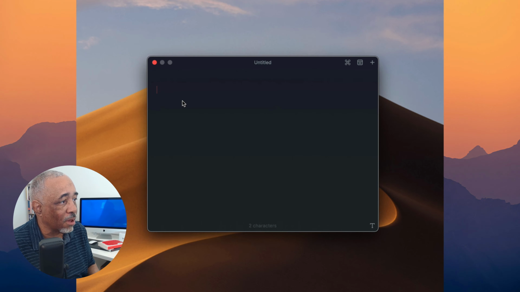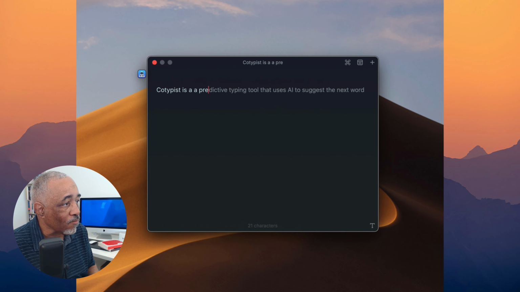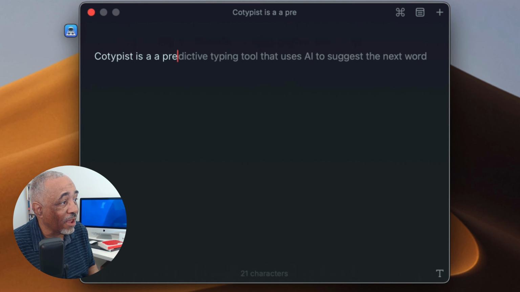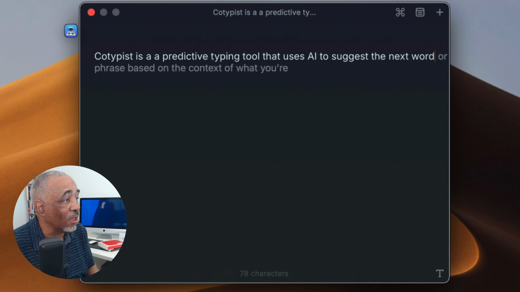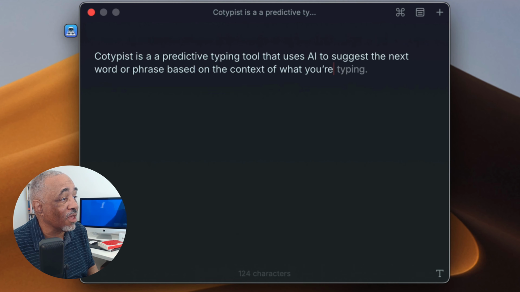So let's say that I'm just going to write: Cotypist is a predictive typing tool that uses AI to suggest the next word. So you see right there, that's the prediction it makes. Now I can just hit the return key to accept the current word, or if I want to accept the entire phrase, I hit the tab key. So let's just do that. All right. And then it says, or phrase, based upon the context of what you're typing.